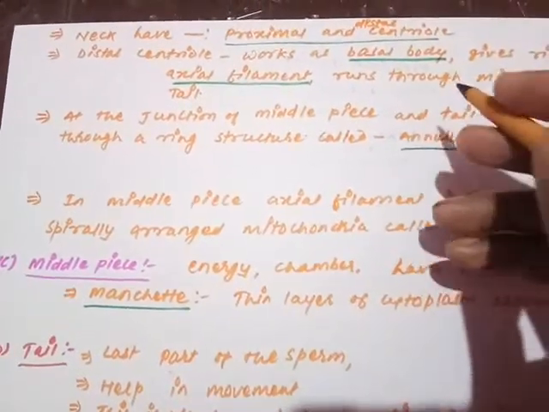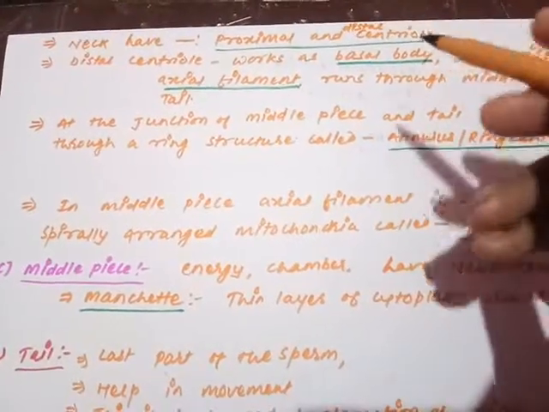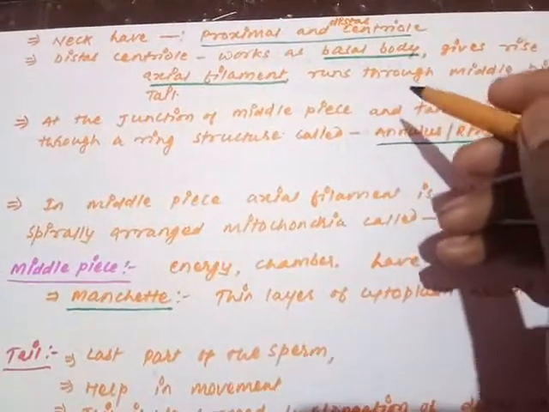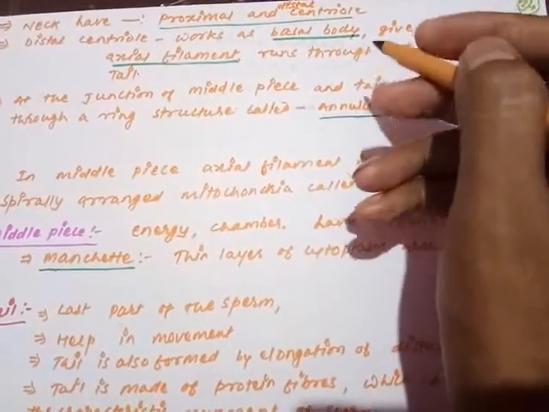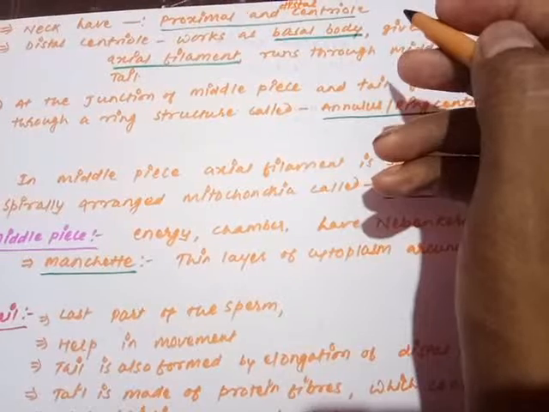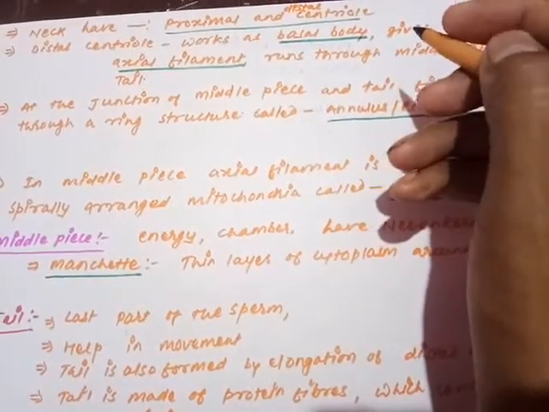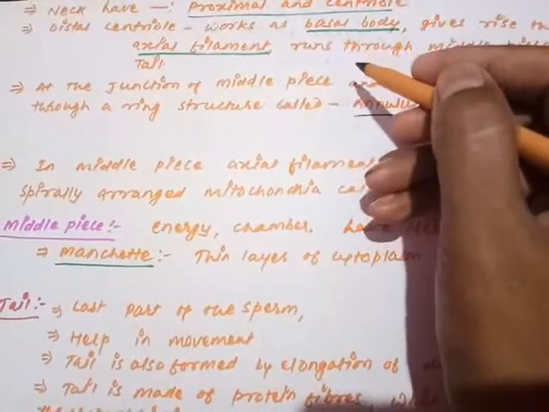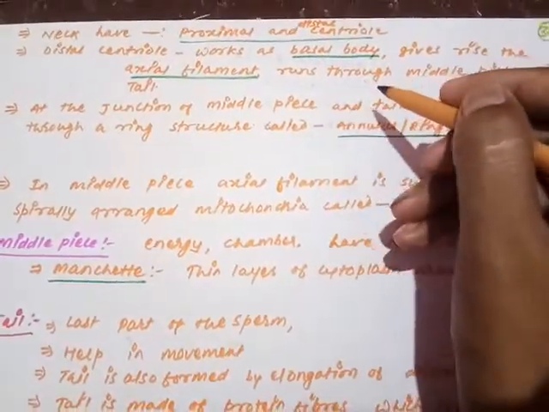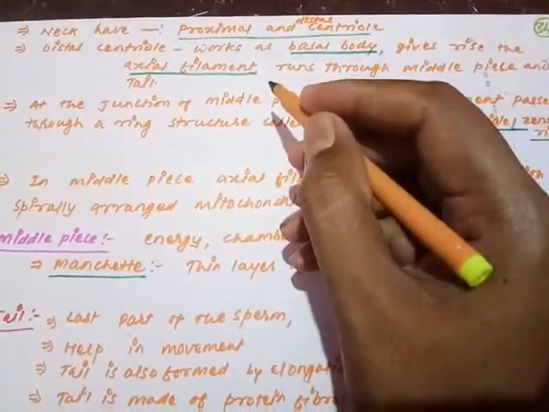The distal centriole is very important here in the structure of sperm. The distal centriole works as a basal body. My dear students, you know very well that a basal body means the structure which gives rise to any thread-like, flagellated structure: the cilia, flagella, anything. So the distal centriole works as the basal body, and it gives rise to a filamentous structure that is called the axial filament.